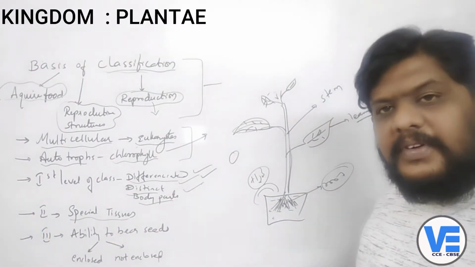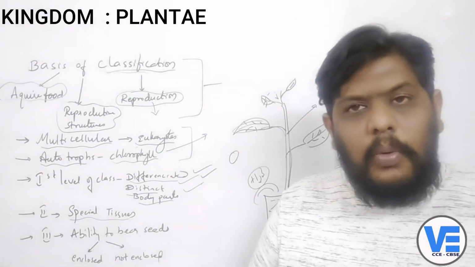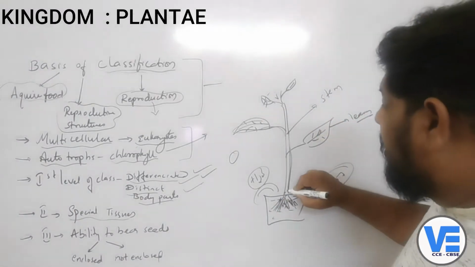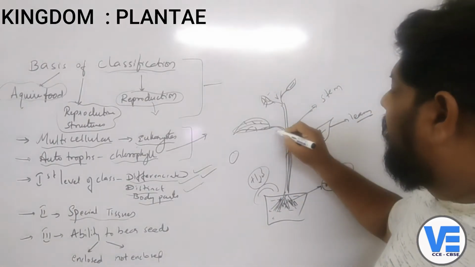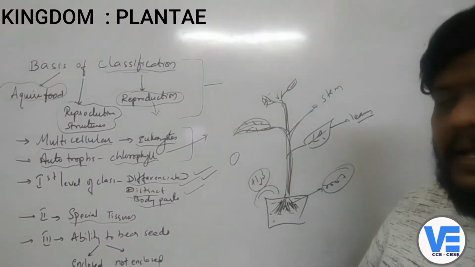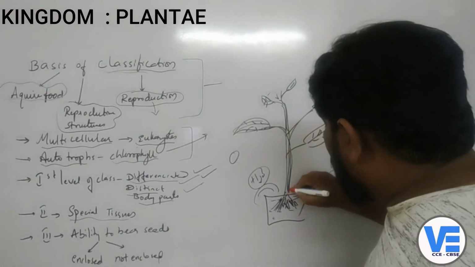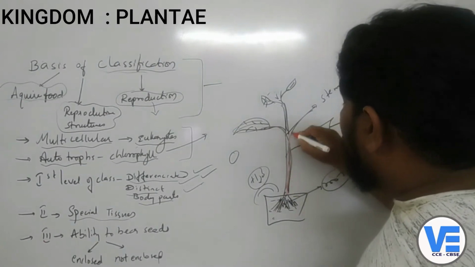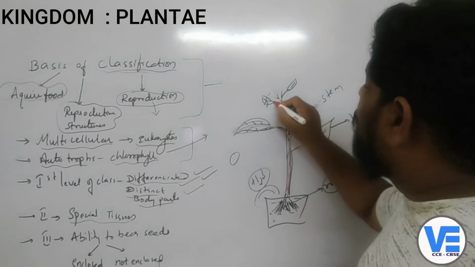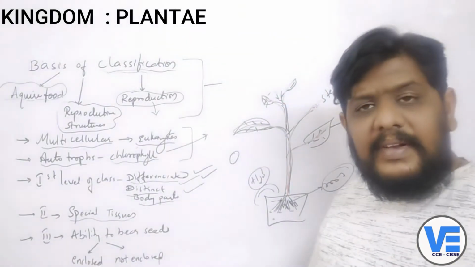Do you want only the roots to be alive? No, that should travel to each and every part of the body, isn't it? The water should be conducted to each and every part of the body. That means it should go to the leaves also, isn't it? They have to travel like this.